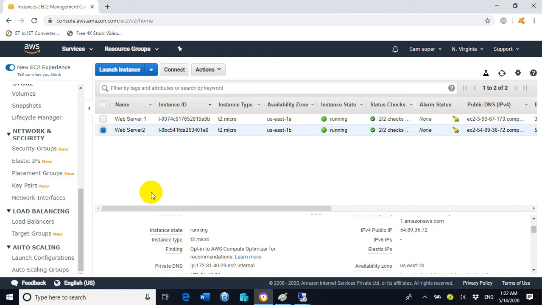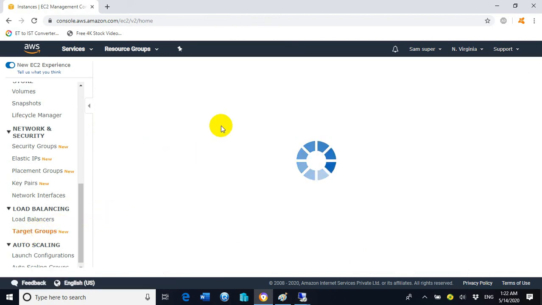So that's the reason why we created the two EC2 instances in the two different regions, sorry, in the two different availability zones. If one of the availability zones is down and not working, then we can still access the web service from the second availability zone. So now this was good for your knowledge. So now what we will do, we will click on the target groups, and I would like to show you what is inside the target groups.